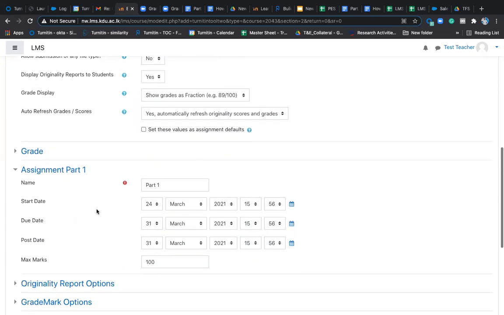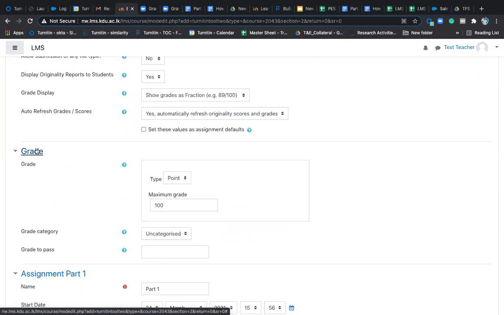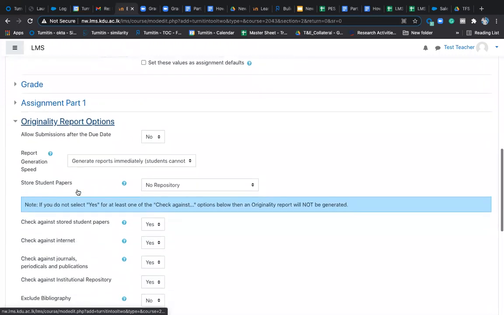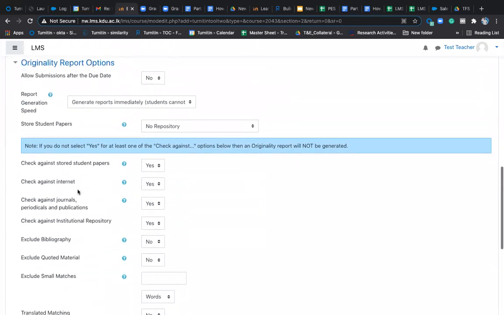So that is where it is. Then there is grades. If you want to do the grading according to your Moodle account, you can set that. Assignment password, that is start date, due date, you can do it here as well. Original report submissions, this is where we did all the settings in our native account.